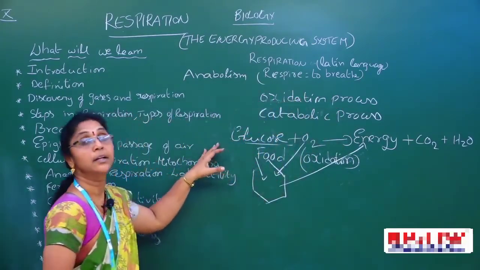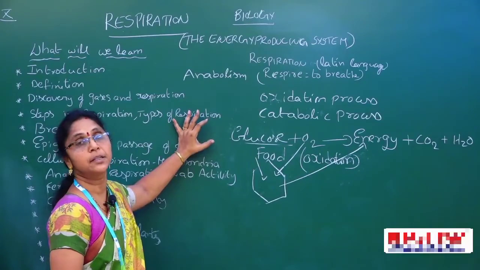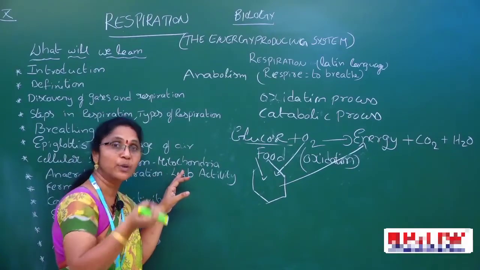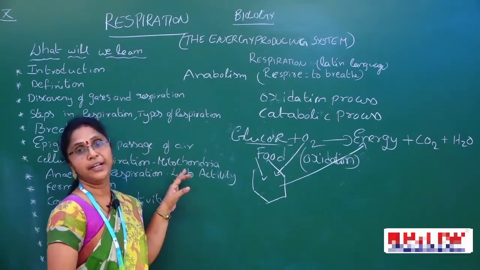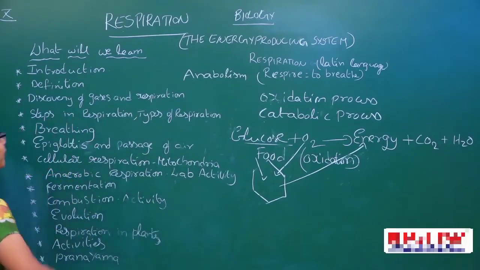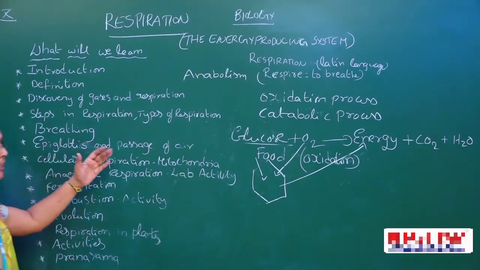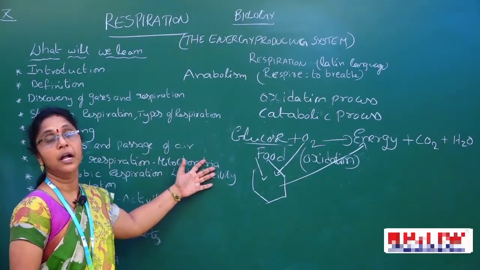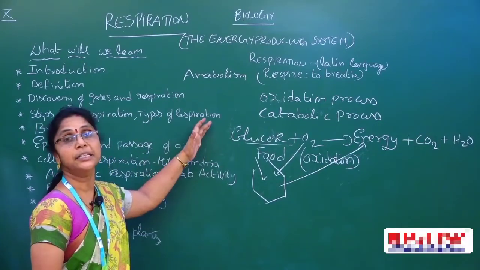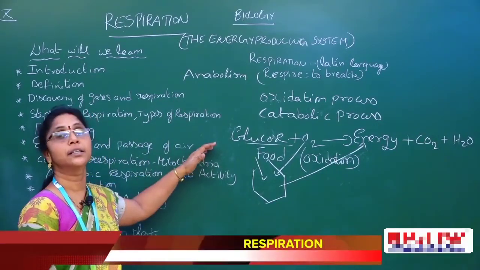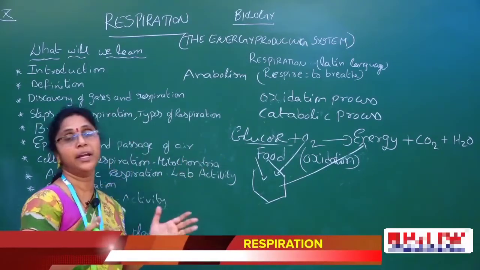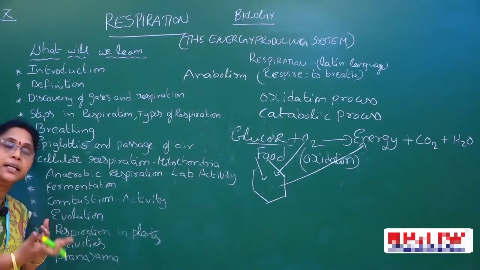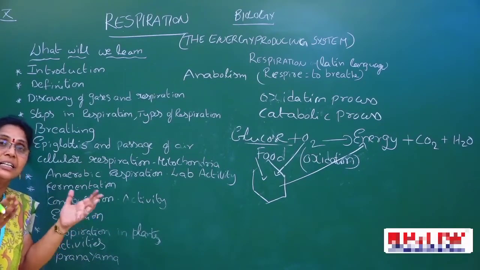Now let us see, in the respiration process, what happens? The whole chain of processes: when we inhale the air, the oxygen is utilized in the cells to perform the various activities. Up to now in this chapter, we discussed what respiration is, the importance of respiration, and where the term is derived from. Respiration is not a simple process, it is a complex process. It occurs in several steps.